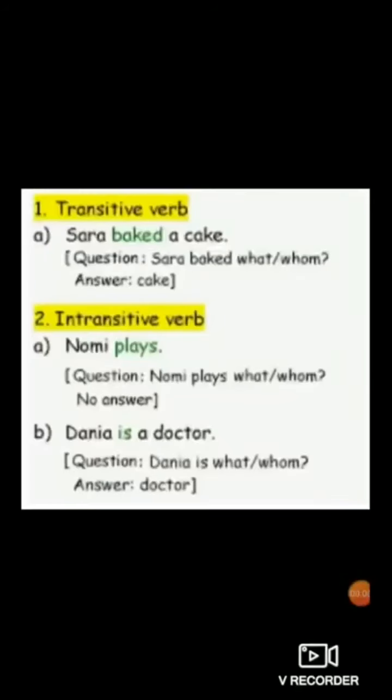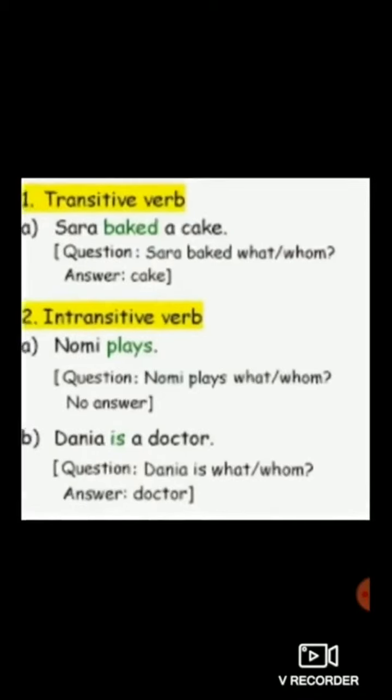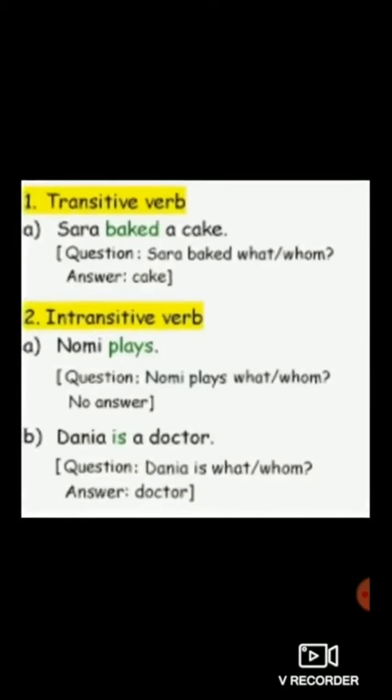So, students, the important thing you have to keep in mind. For example, transitive verb. Example is given, Sarah baked a cake. So as you all know, baked is an action. So baked is a verb. Second thing you have to do is check whether the verb baked is transitive or intransitive.